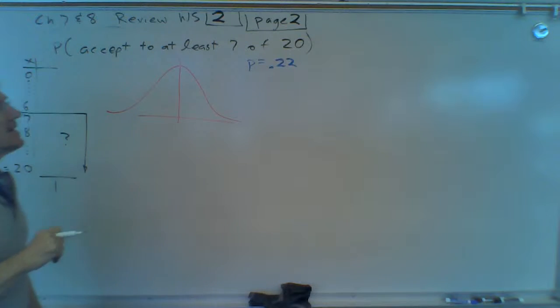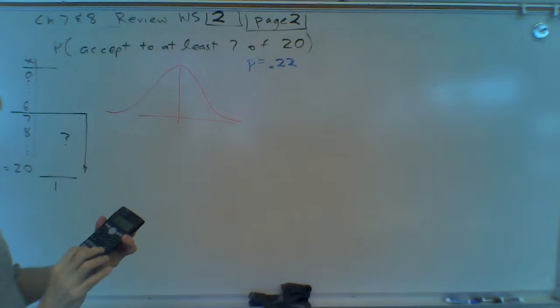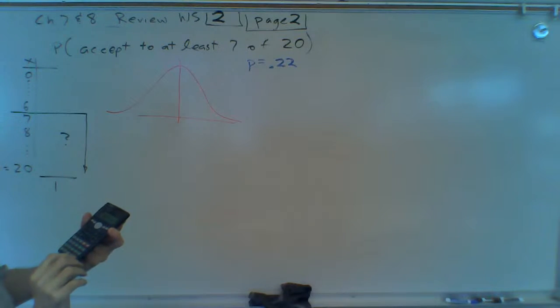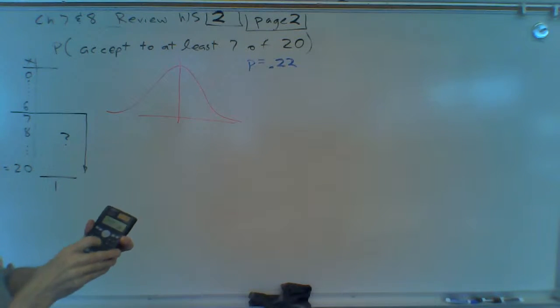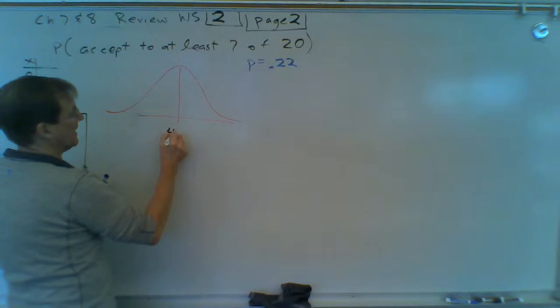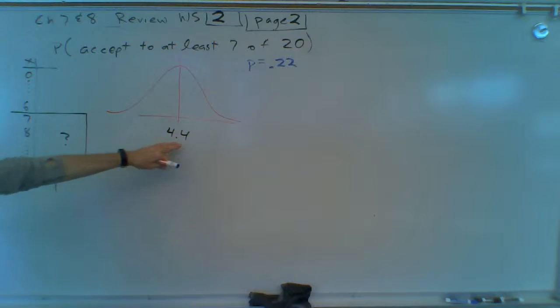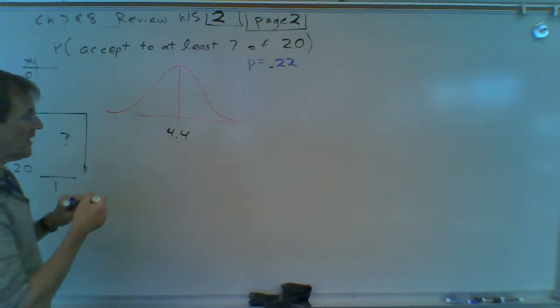If she applies to 20 colleges and 22% is the acceptance rate, she should get into 22% of the 20. 22% of means multiplied. So we expect her to get into about 4.4 colleges. On average, she should get into 4.4 out of the 20.